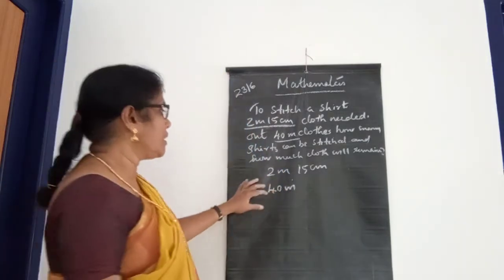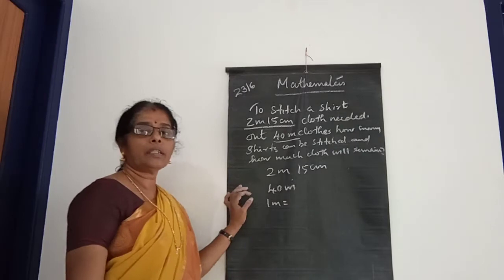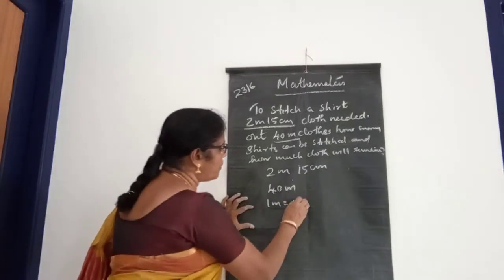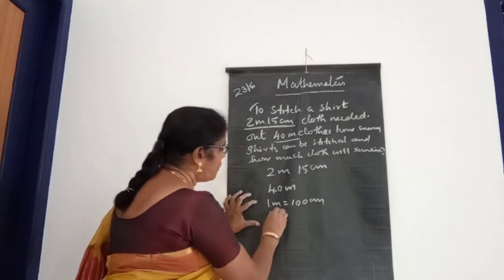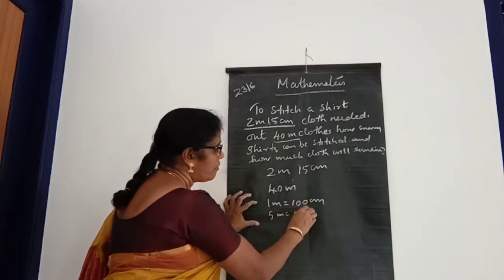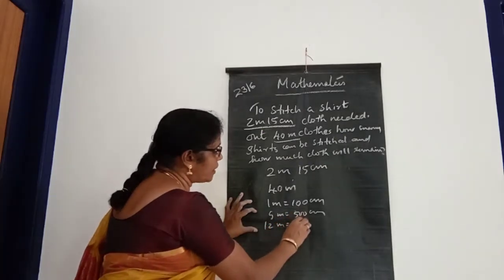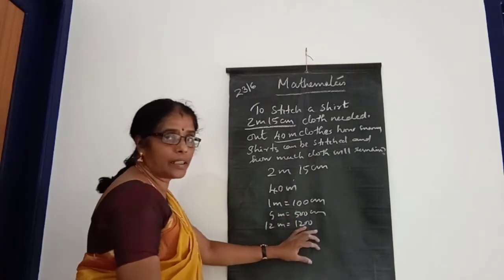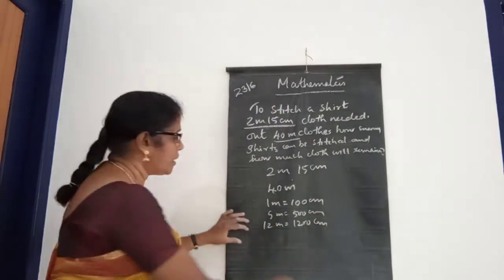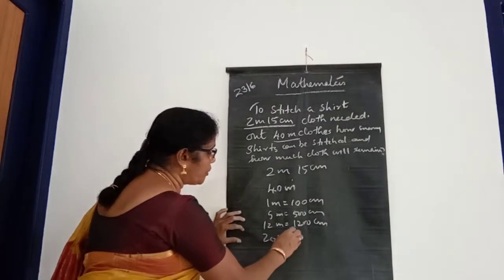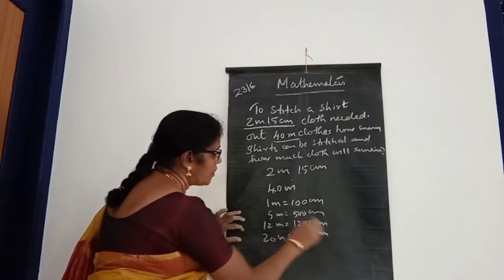Okay. Listen here. So 1 meter is equal to how much centimeter, children? 1 meter is equal to 100 centimeter, isn't it? So 5 meter is equal to 500 centimeter. 12 meter is equal to 1200 centimeter. 20 meter is equal to 2000 centimeter, 20 into 100.